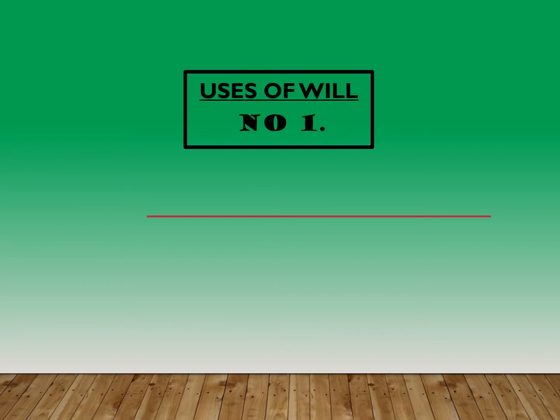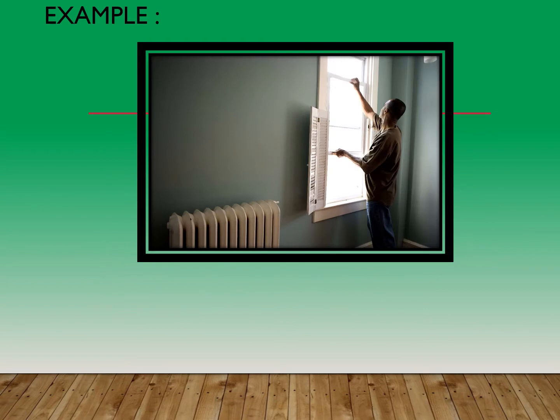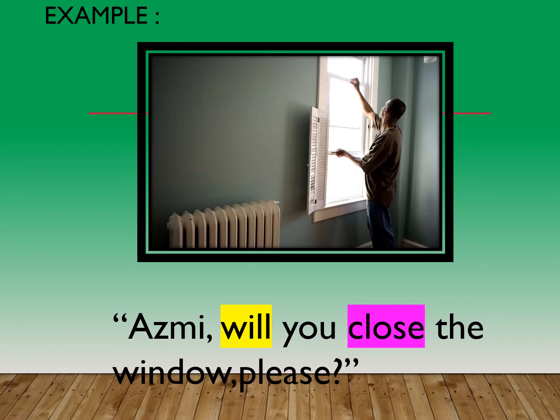There are 7 uses of will. Let's take a look at uses of will number 1. We use will when we want to ask someone to do something. For example, Azmi, will you close the window, please?